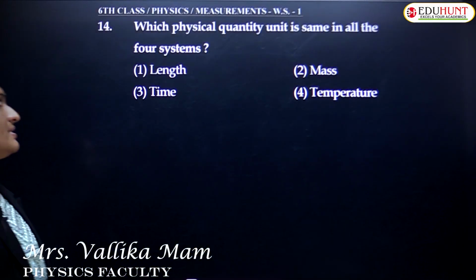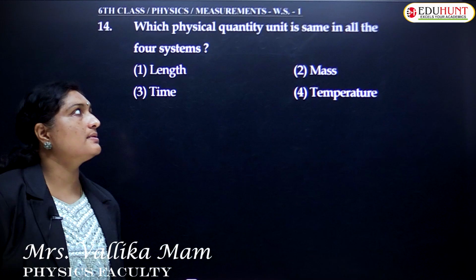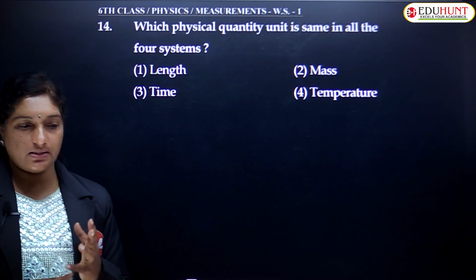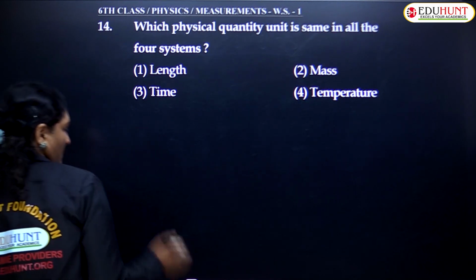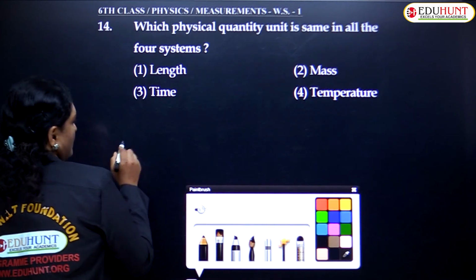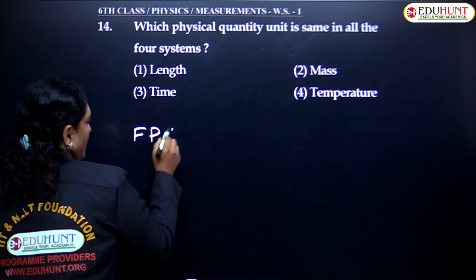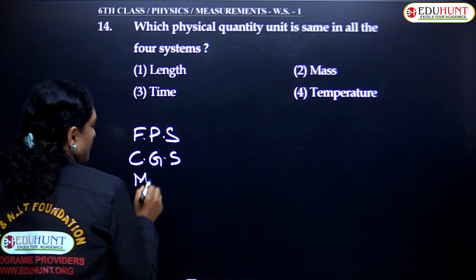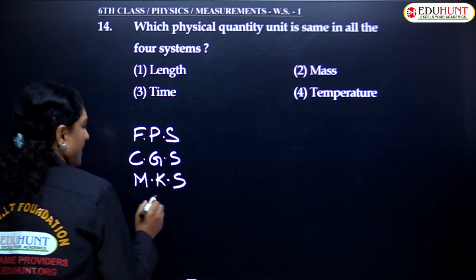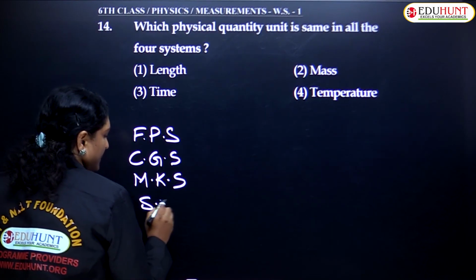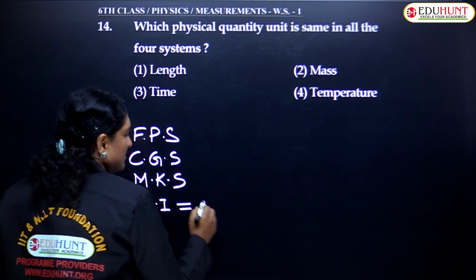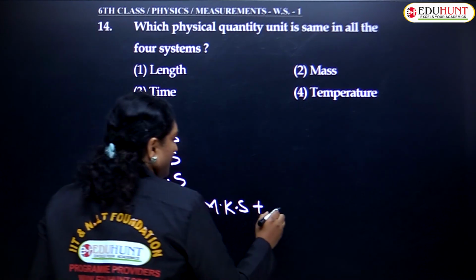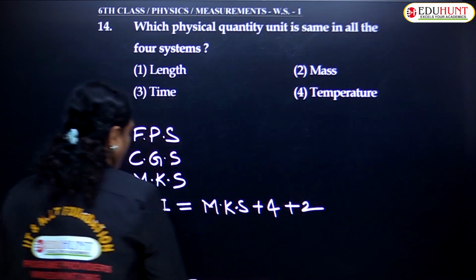Next question. Which physical quantity unit is the same in all four systems? Let us consider here. The first system was FPS. Second, CGS. Third, MKS. And the MKS extended part is SI. So SI is equal to all the three in MKS plus 4 fundamental plus 2 supplementary.